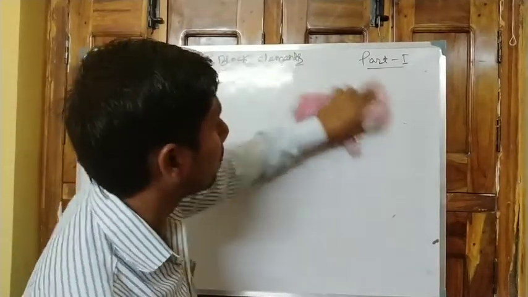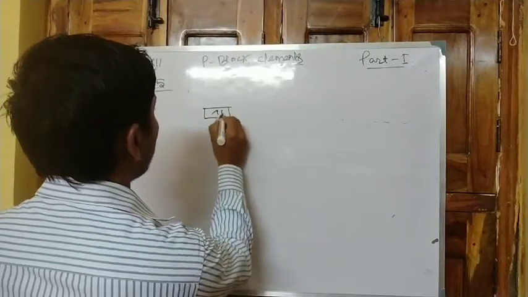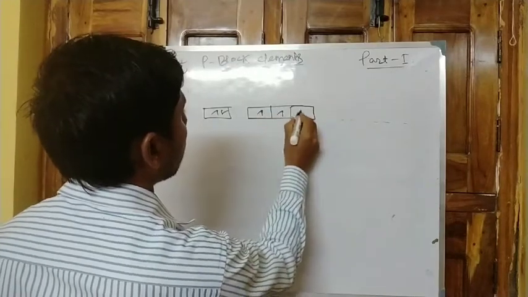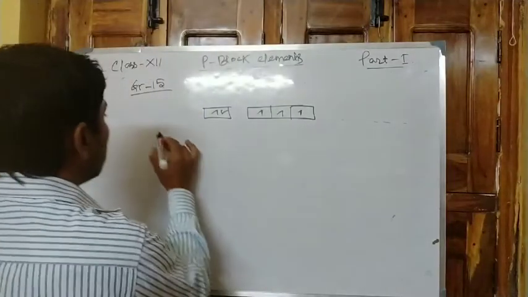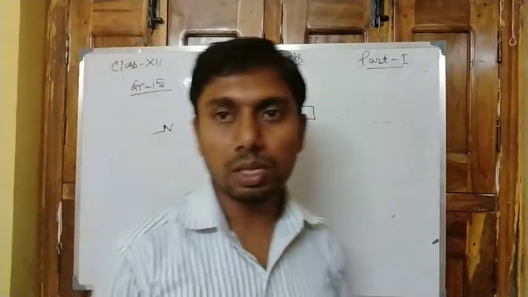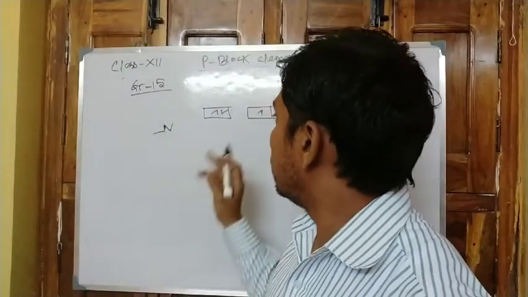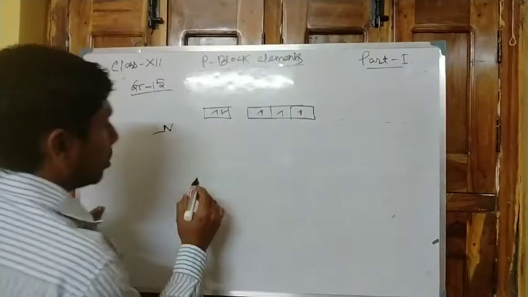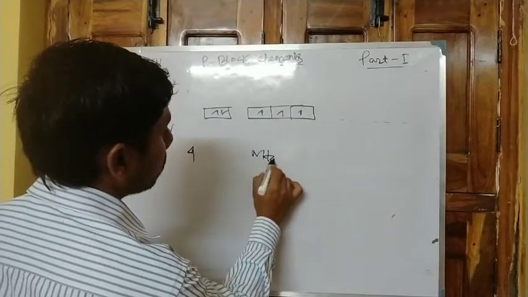Now from the general electronic configuration, that is ns2 np3, here the 3 covalency is generally observed, and it is found in the lower member, that is nitrogen. But as nitrogen is devoid of d orbital, it cannot expand its valency, but the maximum valency for nitrogen is observed equal to 4 in the compound NH4Cl.